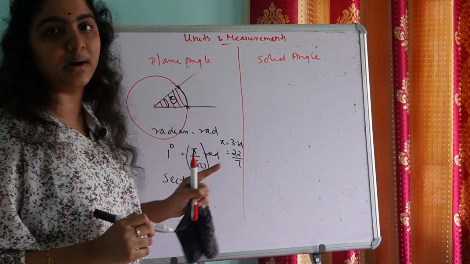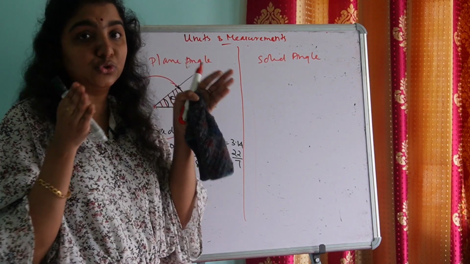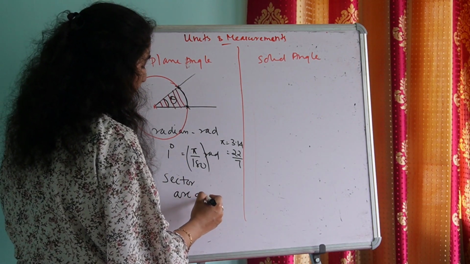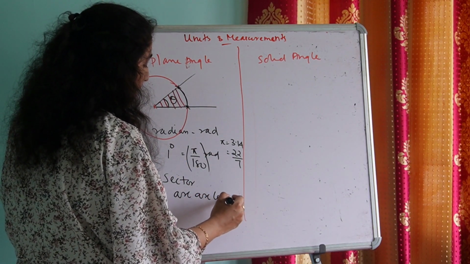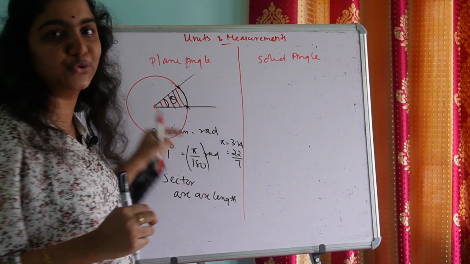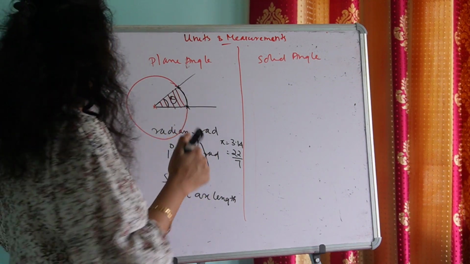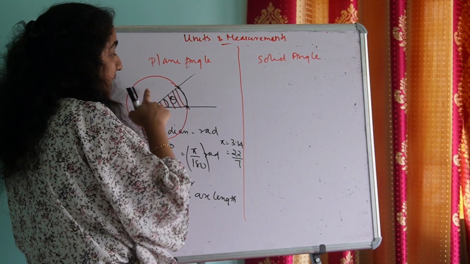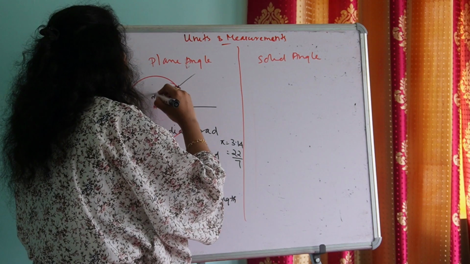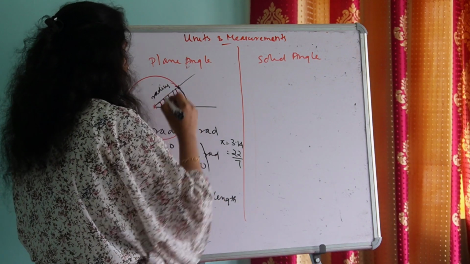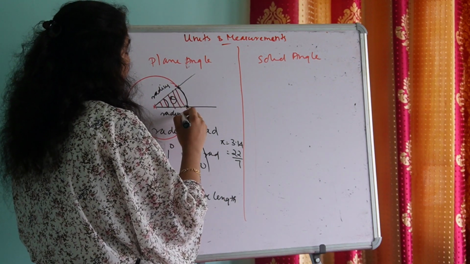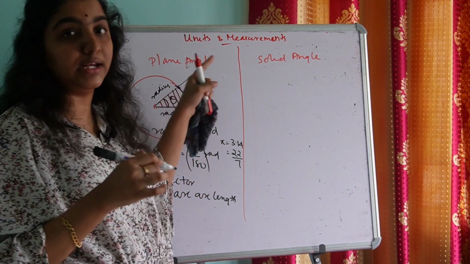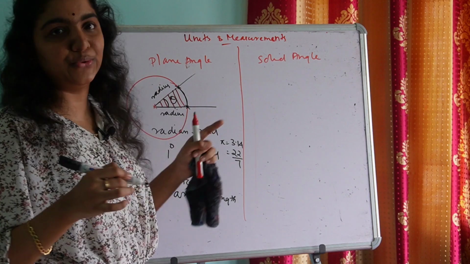The circular part between the 2 points is known as arc, and the length of the arc is known as arc length. Again, the line joining the center of the circle and any point on the circle is known as radius.